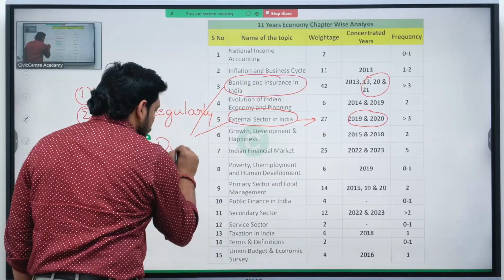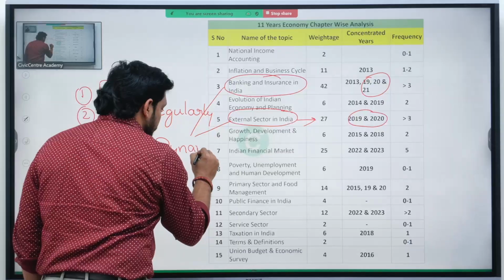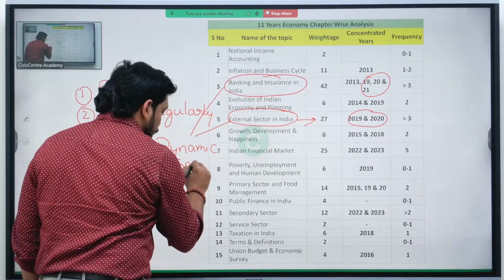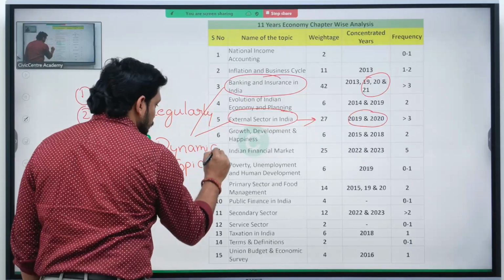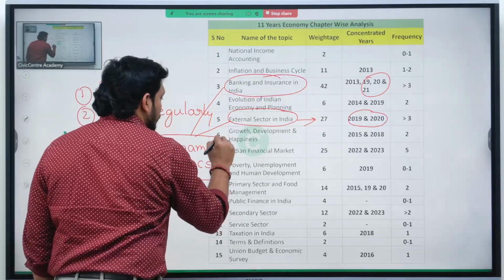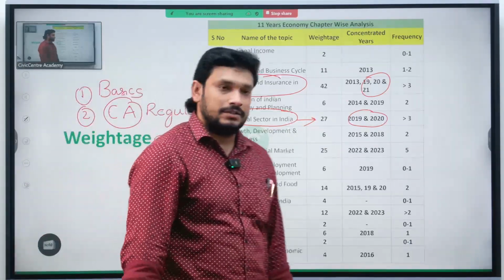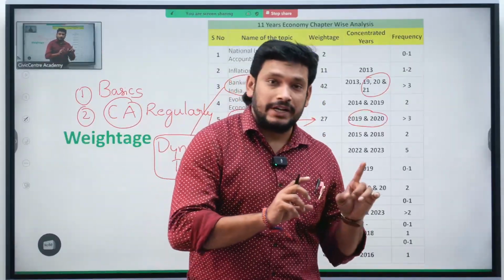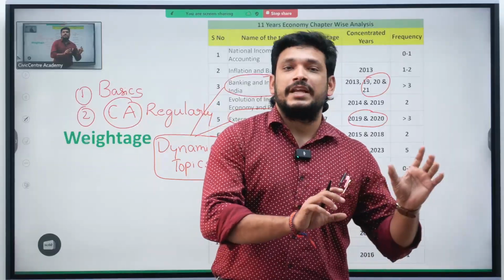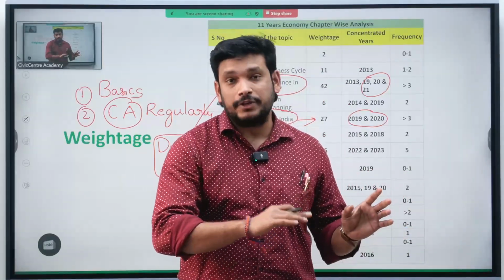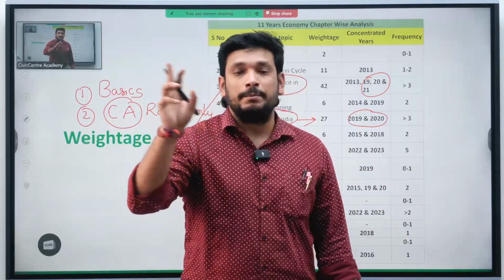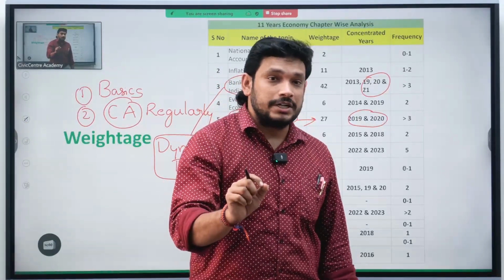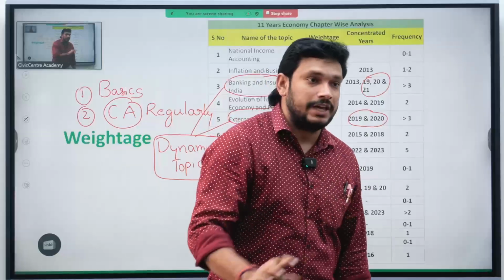dynamic topics. Where there are dynamic topics, UPSC likes it. Because here you need to see that from 2013, basic concepts were getting covered, but after COVID times, they are concentrating majorly on current affairs linked topics. But are they concentrating on current affairs? No. We will see how they are concentrating.